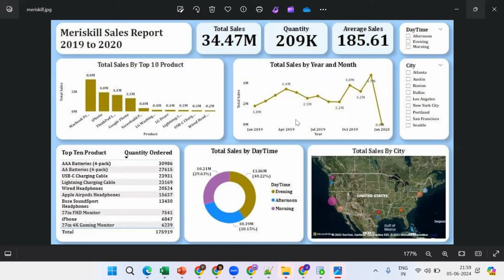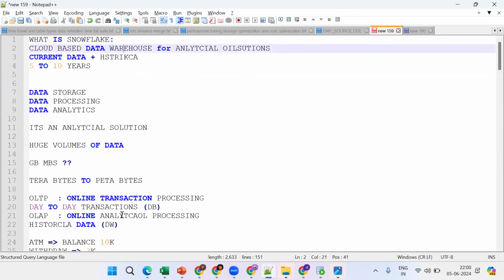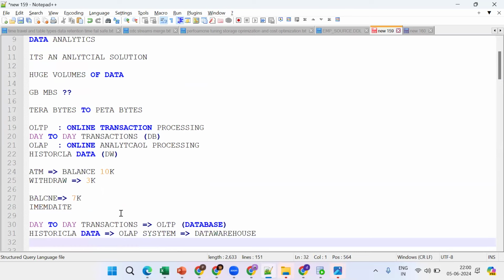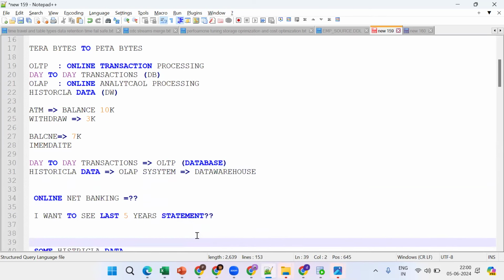So they want to make a strategy so that within one year, 2 years, we can't. That's why we need to compare the previous historical data. Same thing. Suppose I went to the bank, to online banking, and I want to see the last 5-year statement. Tell me why I want to see it. What is the purpose of seeing the statement? Any reason? Anybody tell me?